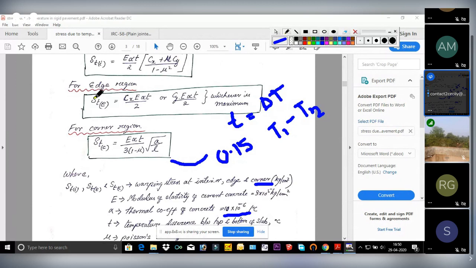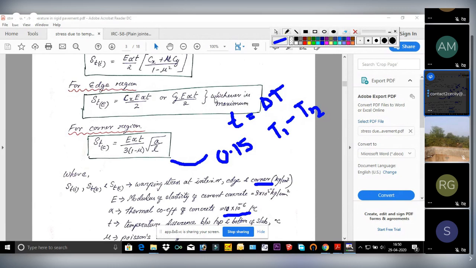Now what is here? E alpha t Cx by 2, E alpha t Cy by 2. See, in both cases these terms are the same. Only difference is Cx and Cy. So whichever is greater, the whole value will be greater. For this condition, we have to take whichever is maximum among these two.